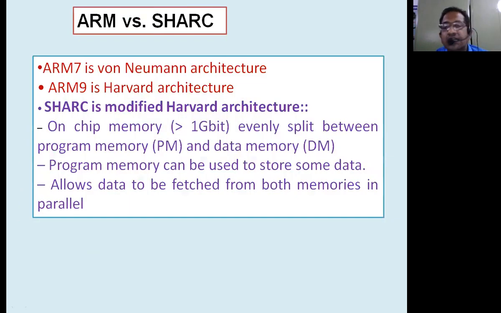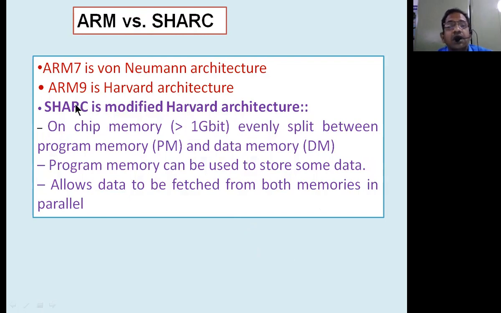Next, let us look at the differences between ARM and the Shark processor, Advanced RISC Machine and Super Harvard Architecture Computer. ARM7 usually supports von Neumann architecture. ARM9 supports Harvard architecture, whereas the Shark processor is called a modified Harvard architecture or super Harvard architecture.